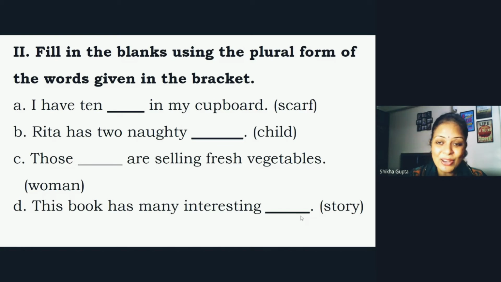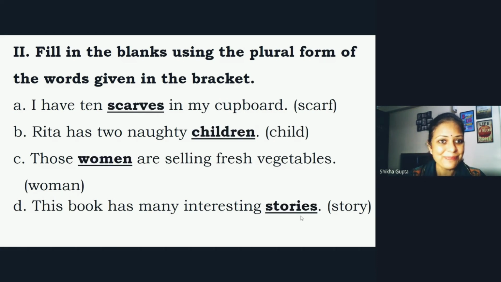Have you thought of the answers? And you have to be very careful with the spellings. If you write the wrong spellings, you will not get any marks, children, because singular plural is all about spellings, where you have to put VES, where you have to put ES, where the plural word only changes. You have to learn it very nicely, okay? And you remember the rules, isn't it?